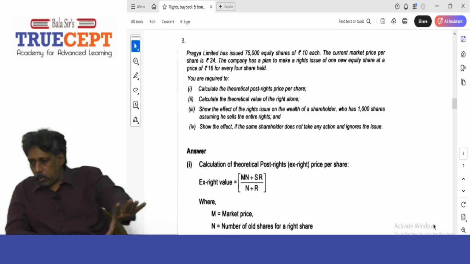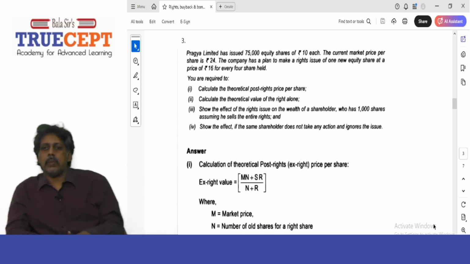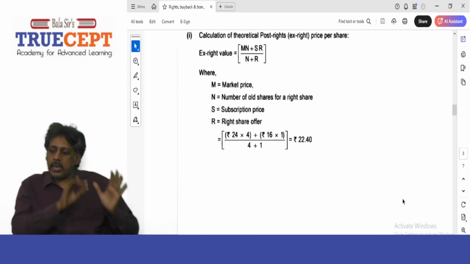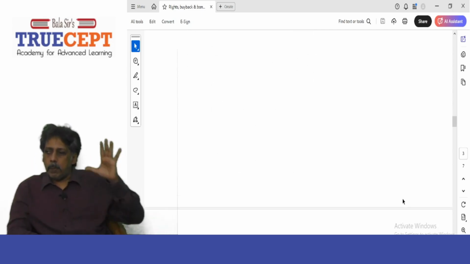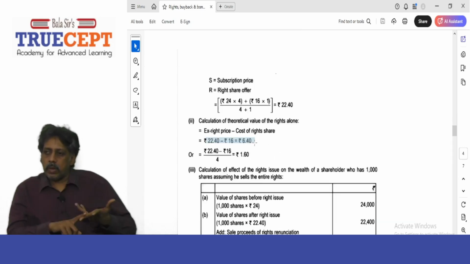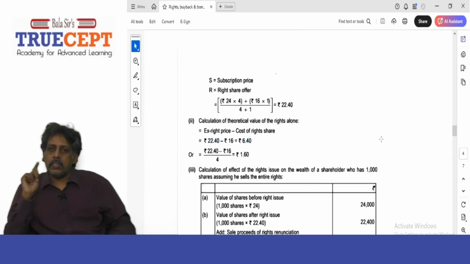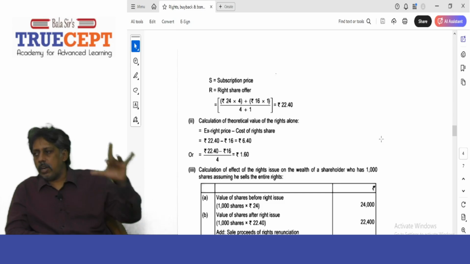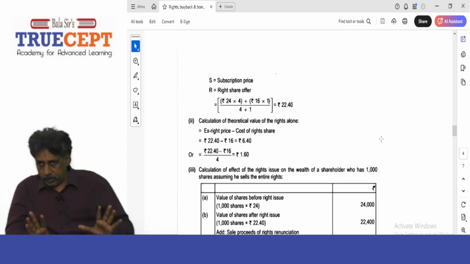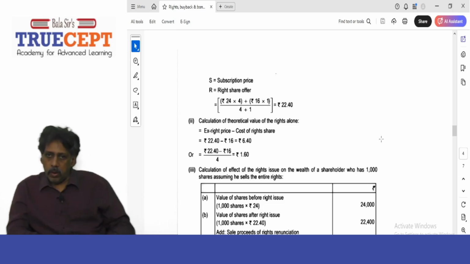Or the best thing for examination purposes is to use a formula: take the theoretical ex-rights or post-rights share price minus the rights issue price. 22.4 rupees minus 16 rupees will give you 6.4 rupees. That is the value of a right. Don't say per share, that is the value of a right. Next.